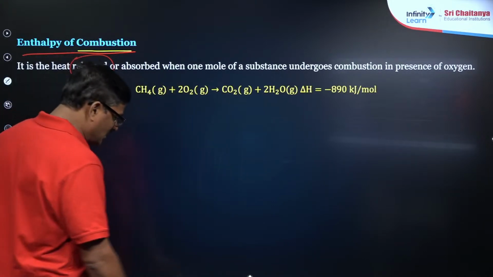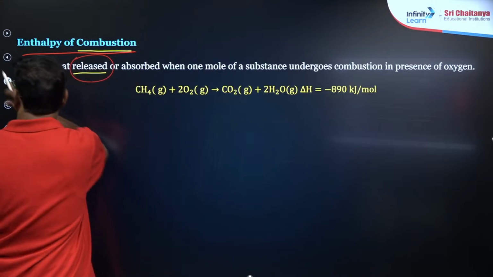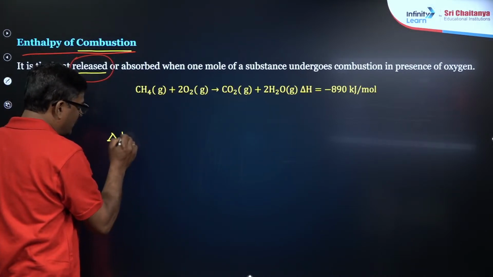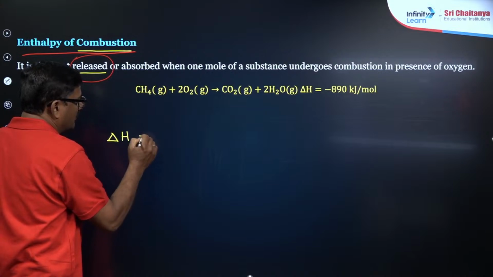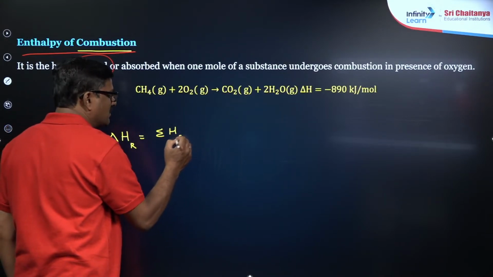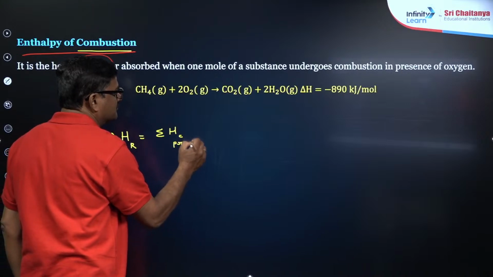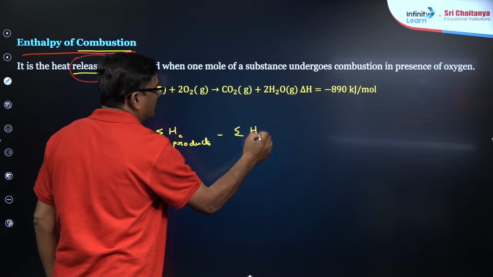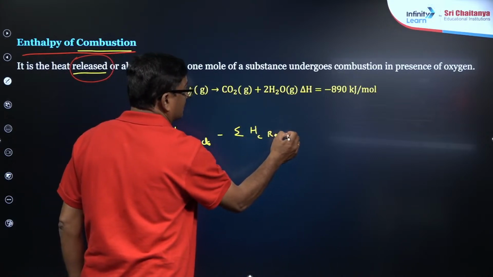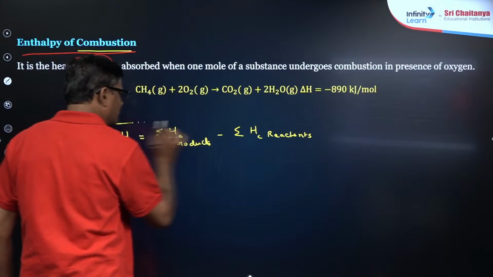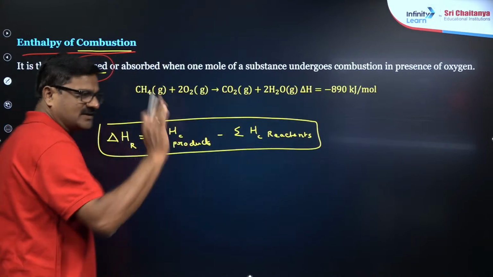So enthalpy of reaction can be given as the sum of the enthalpy of combustion of the reactants minus the sum of the enthalpy of combustion of the products. So this is always product minus reactant.